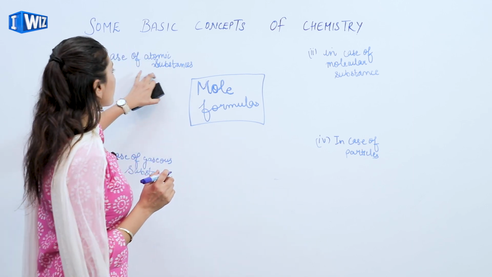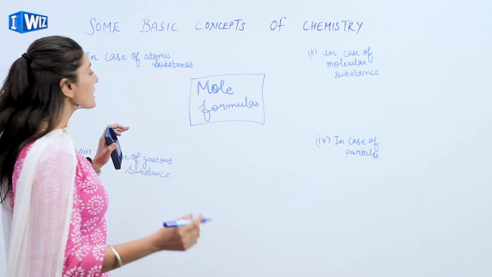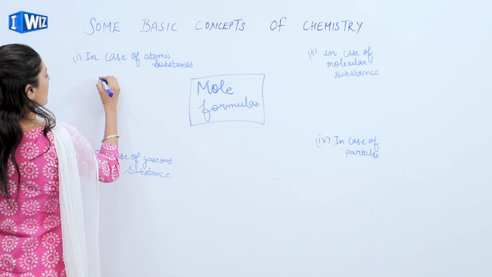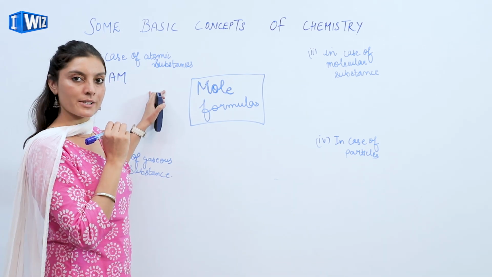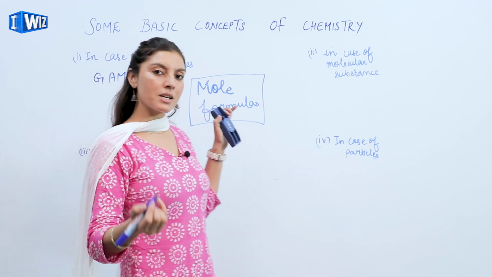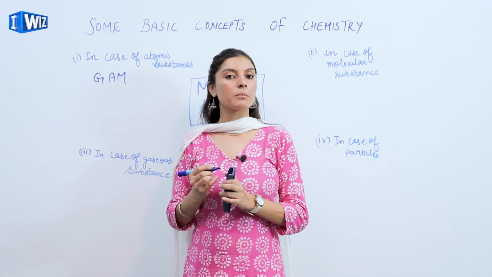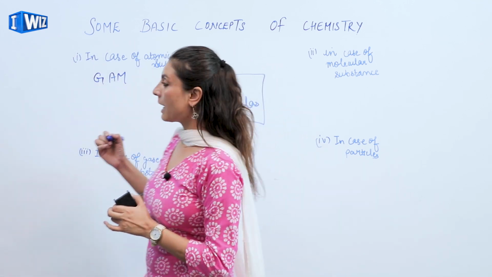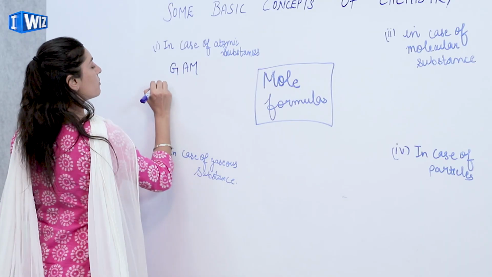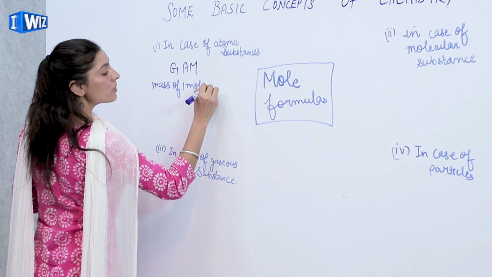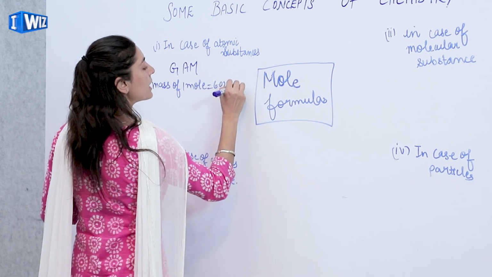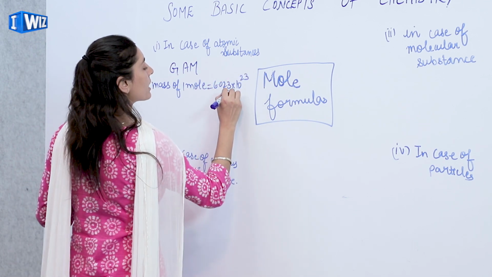Now, starting from the atomic substances, we recently did this thing that we have a gram atomic mass in case of atomic substances. When we consider the mass of the atom as a gram atomic mass, that is when we have the mass of 1 mole of the atoms, which is equivalent to 6.023 into 10 raised to the power 23 particles.